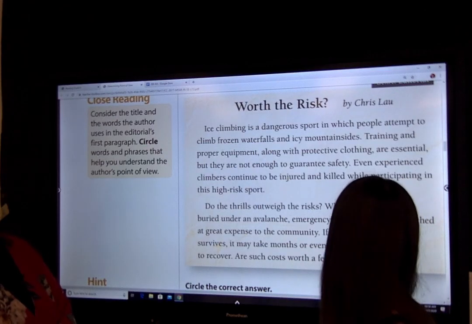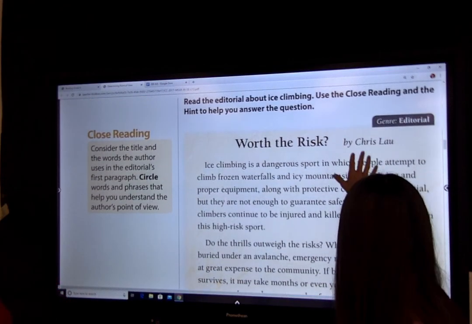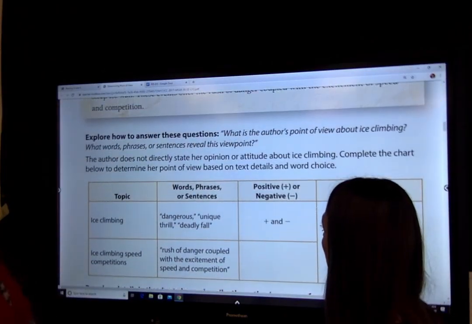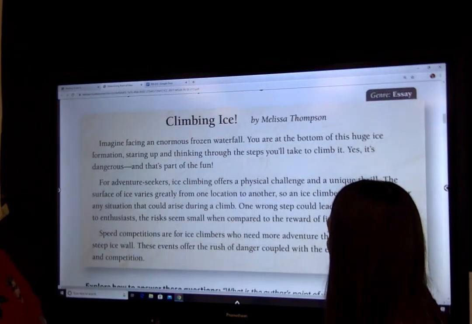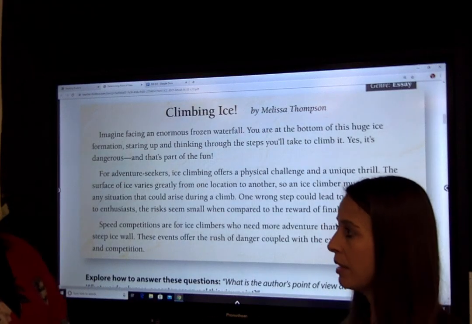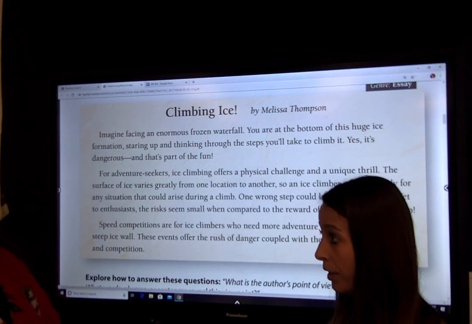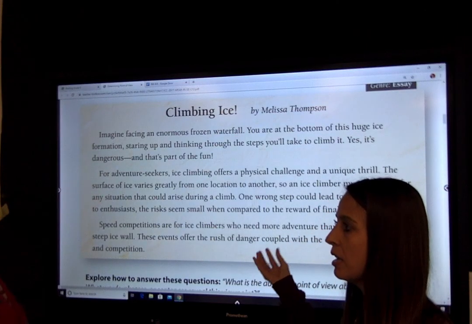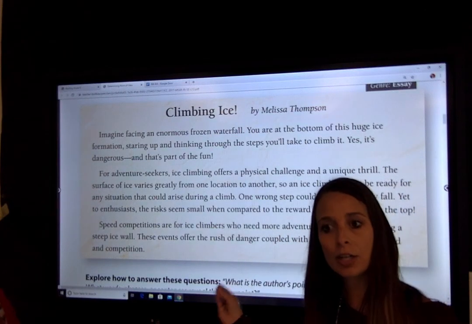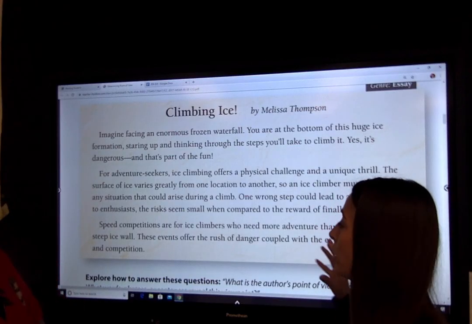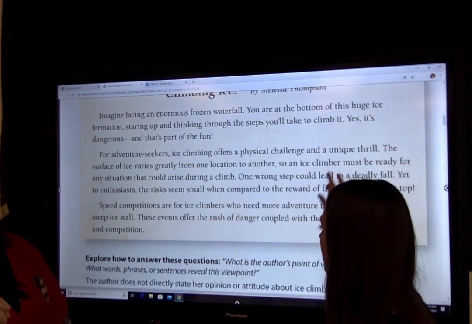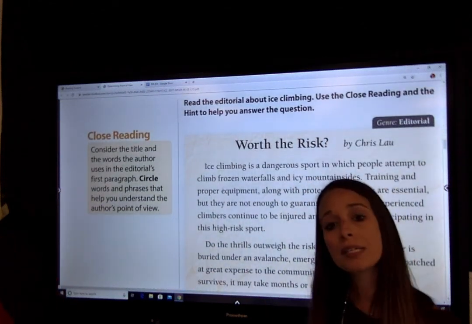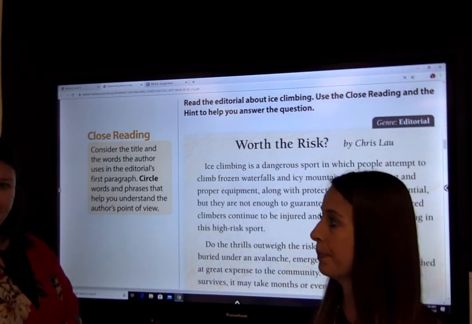And one more thing. If you'll notice, from this author, Worth the Risk, to the first story about climbing ice, it was two different authors. And we know that their points of view were different. This author obviously really was accepting of it. She was a thrill seeker. So her point of view would be that they should have it as a sport, whereas this gentleman's point of view is obviously that no, it's too dangerous. So you can see the difference in the points of view.